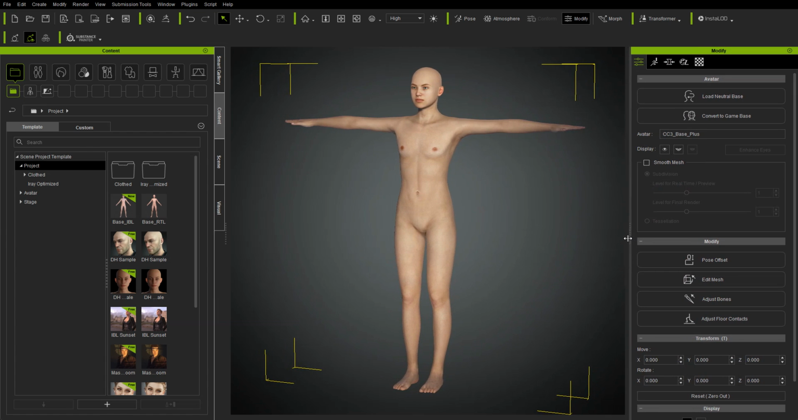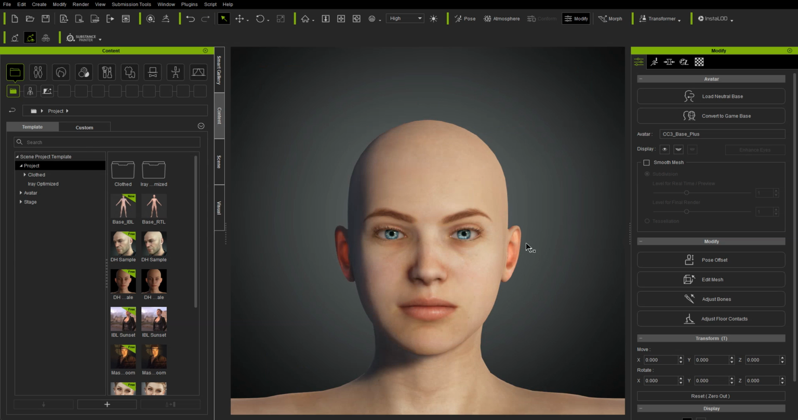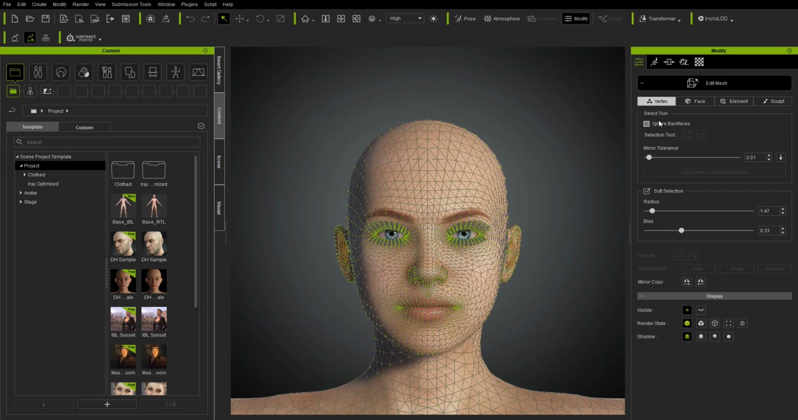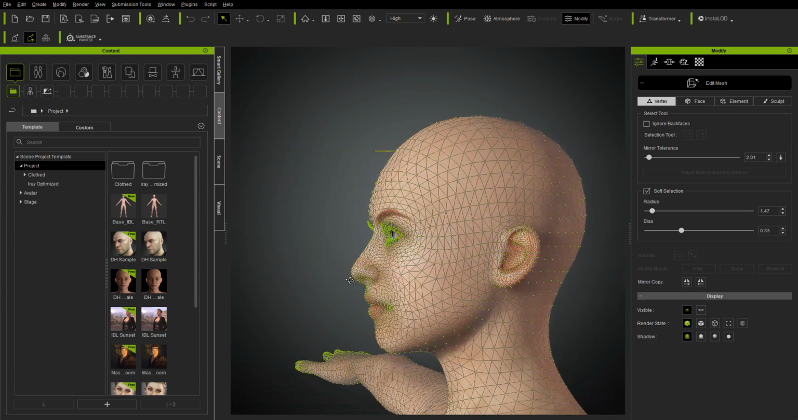And I'm going to be working on just the head. So I'll press J on my keyboard to zoom in to the head. And then I'm going to click on my edit mesh. This may be checked when you open edit mesh, so definitely uncheck the ignore backface because you do want the backfaces selected for this. And then I'm going to rotate my character around a bit.